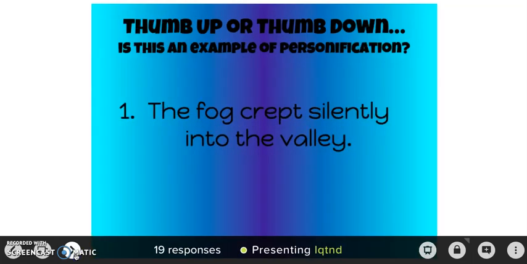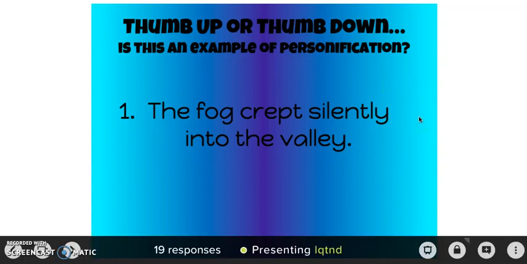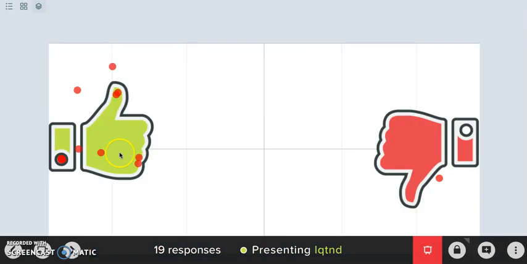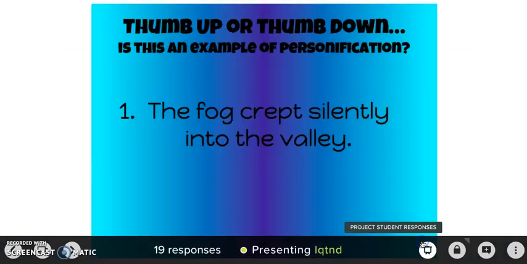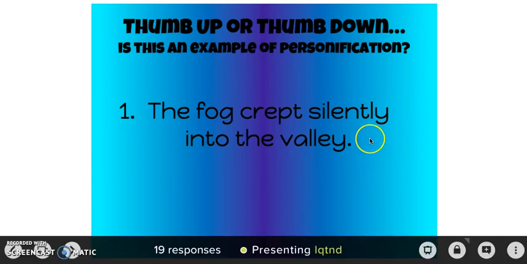And then just some of the last ones we did was a thumbs up or thumbs down if it was an example of personification. So I'd read, the fog crept silently into the valley, and I'd read it about 2 or 3 times, and then they would have the option to drag down the thumb to thumbs up if it was personification, or thumbs down, and you can see that here. And obviously most of them said thumbs up, so then we talked about why it's a thumbs up, and that would be because the non-human object is fog, and fog cannot creep, which is the human characteristic.